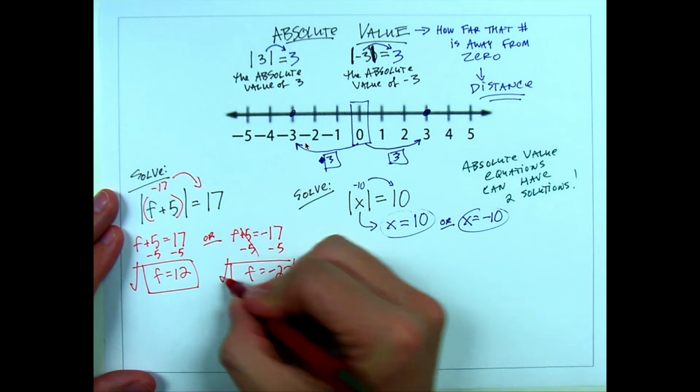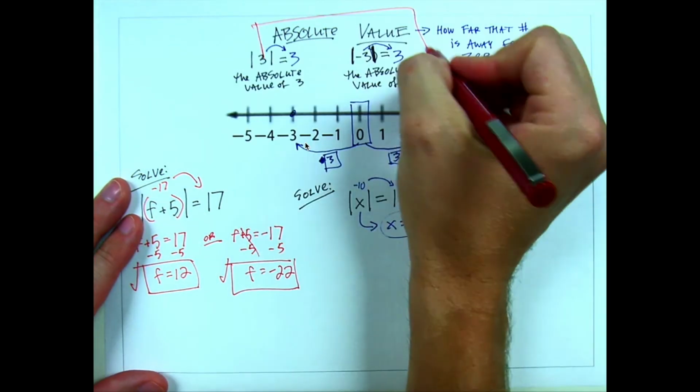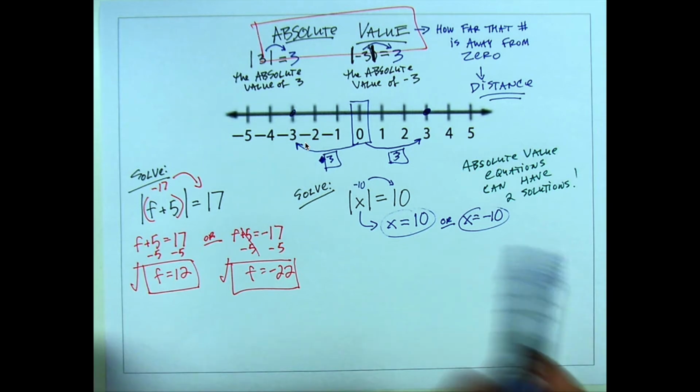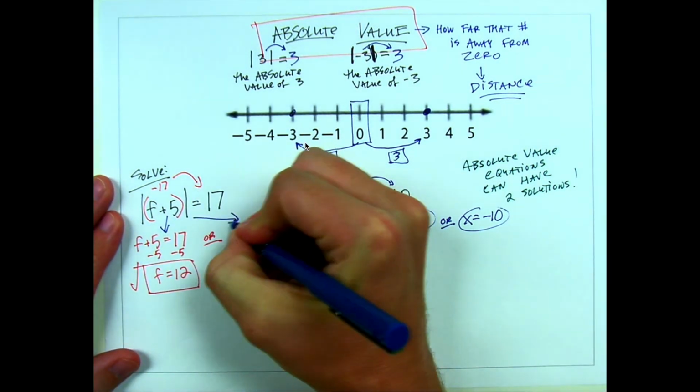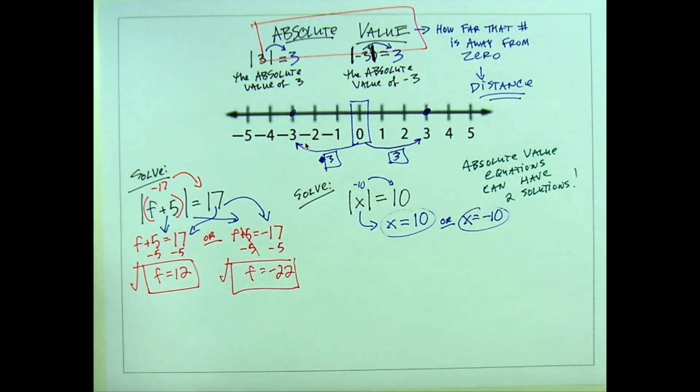It has two solutions. When you are solving absolute value equations, you should get probably more than one solution. That's pretty much the lesson. I mean, there's not that much to it. The idea is just do it twice. Do one for the positive version of that number, do one for the negative version of that number. It's just basically two problems built into one.